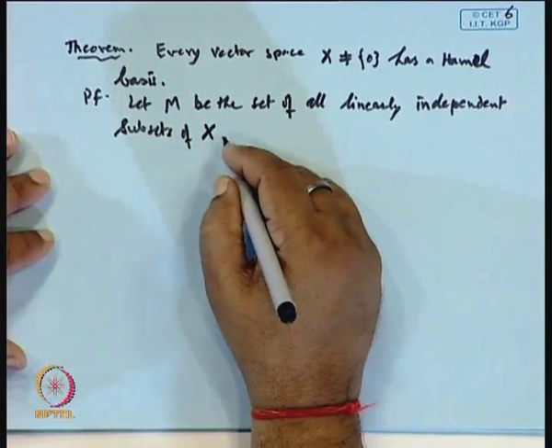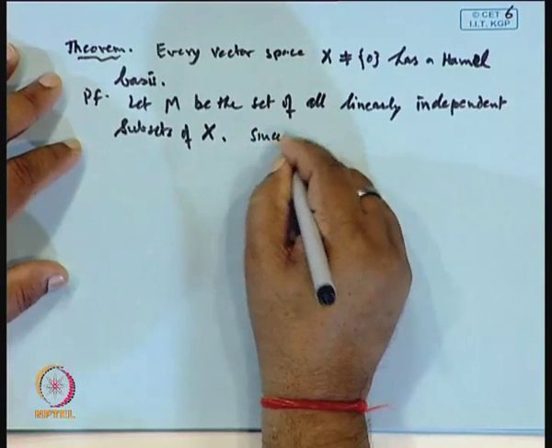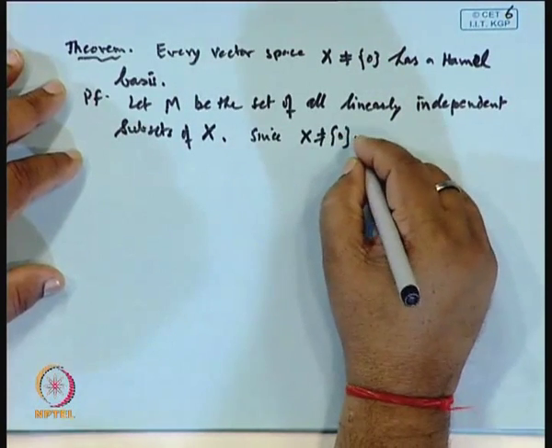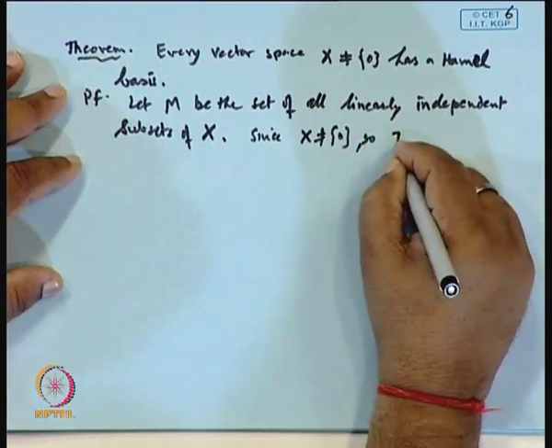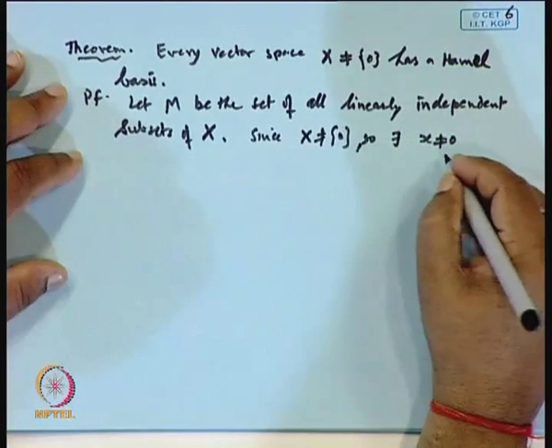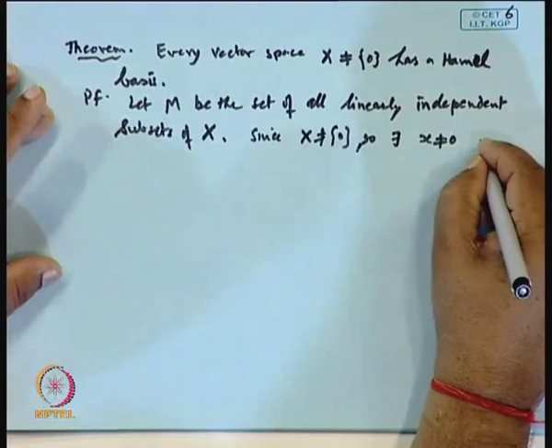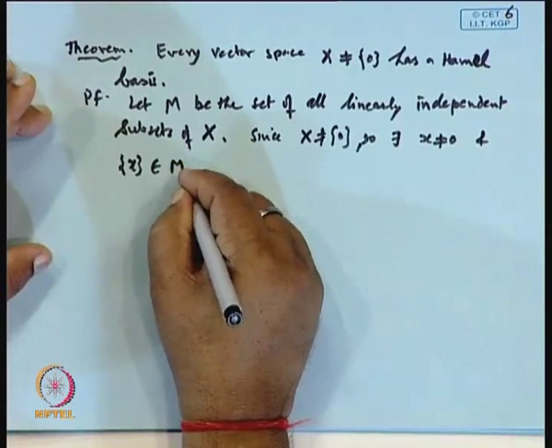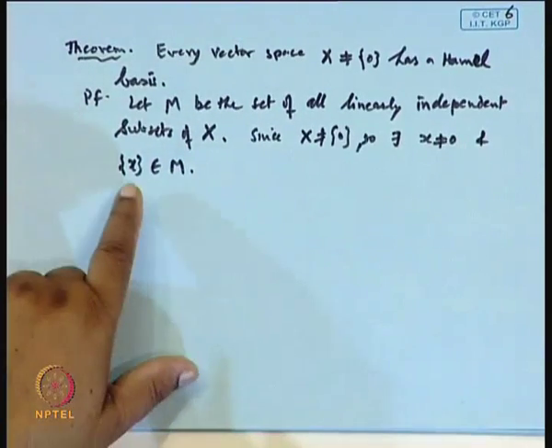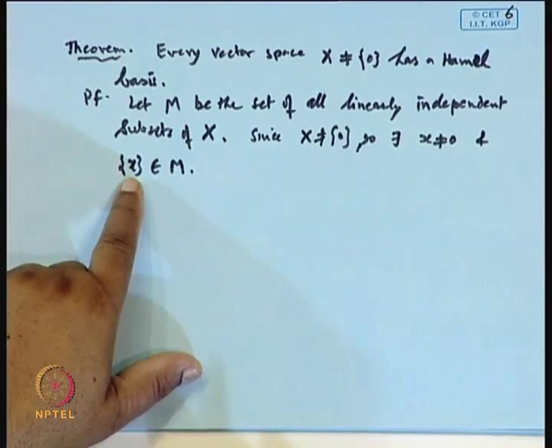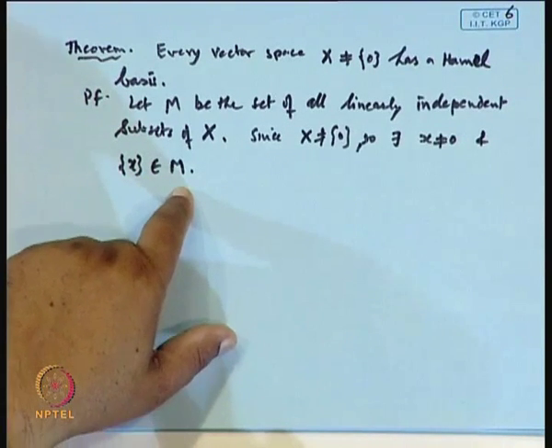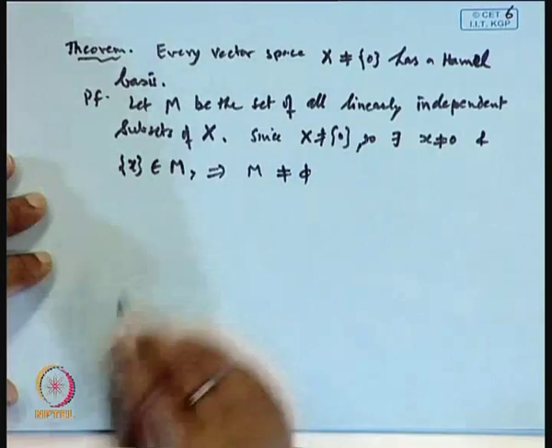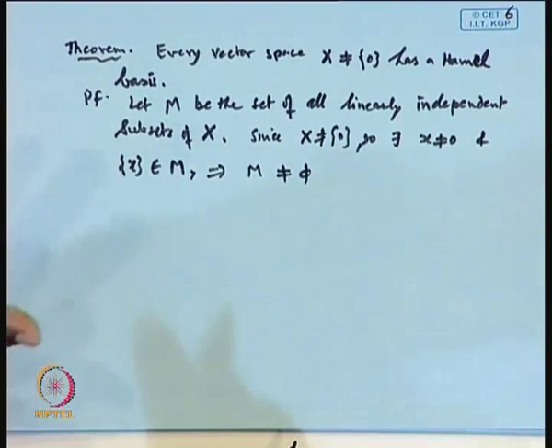Since X is different from 0, there must be a non-zero element. So there exists an element x which is different from 0 in X, and this singleton set {x} will be linearly independent, so it will be an element of M. This implies that M is non-empty. So we have a non-empty set of linearly independent subsets of X.